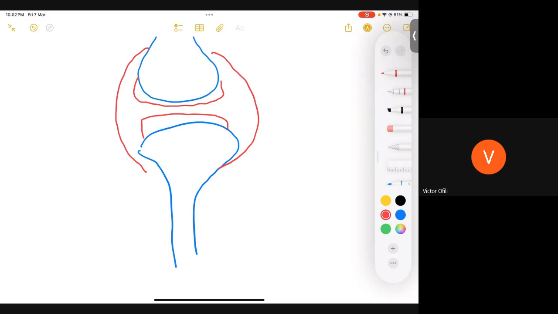The inner portion of this joint capsule is lined by a connective tissue known as synovium.